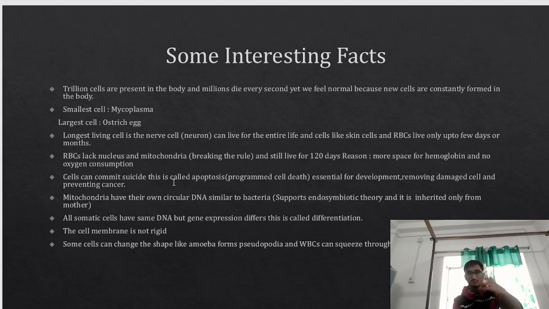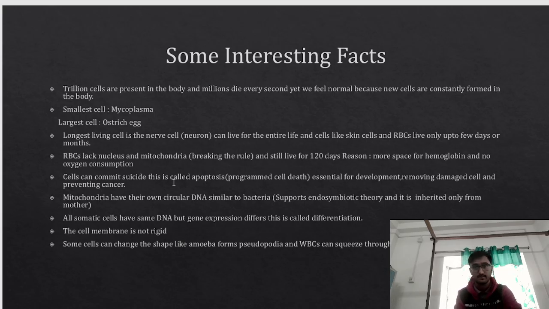Now let us go through some interesting facts. There are trillions of cells in our body and millions of them die every second, but we feel very normal. Why? Because there is a repair mechanism. The worn out, old cells are constantly replaced by new cells, right?